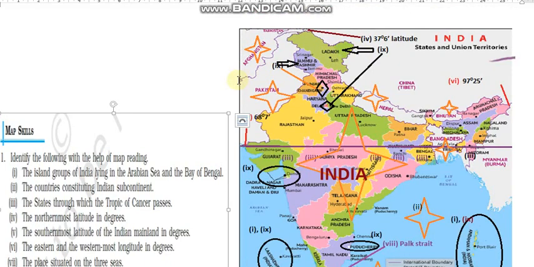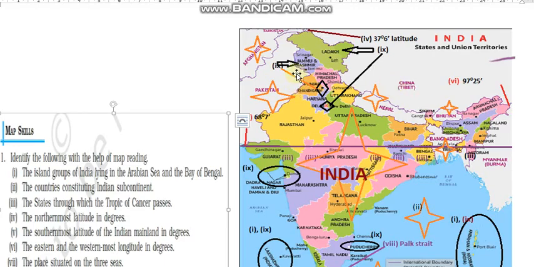Then again Dadra Nagar Haveli and Daman and Diu, all they combined and treated as one territory. After combining these four and making these 2 union territories, now we have 8 union territories.